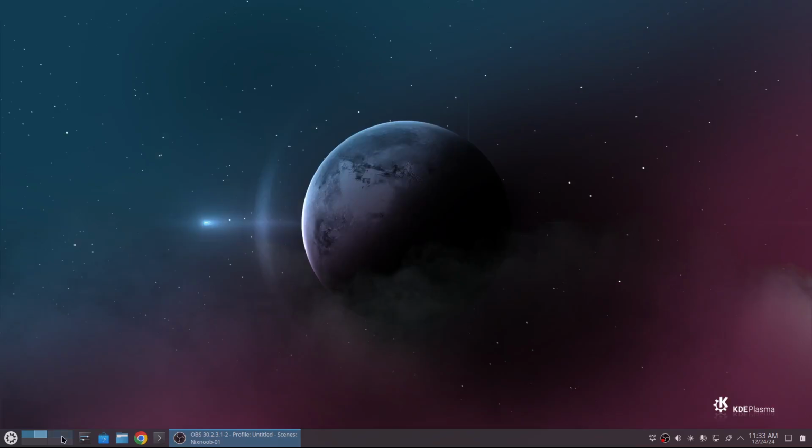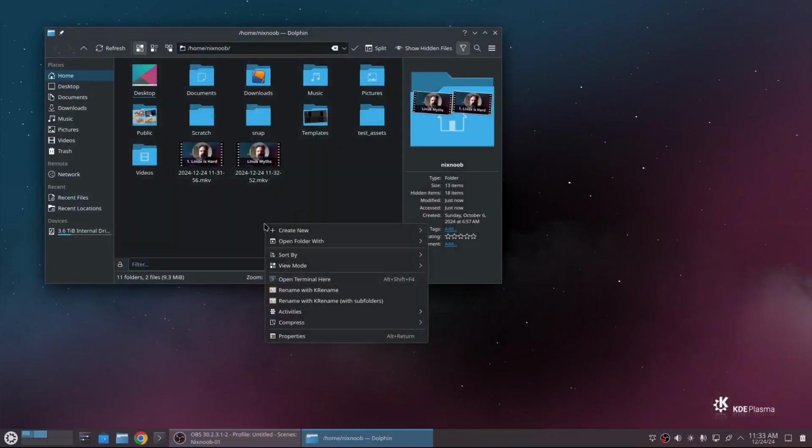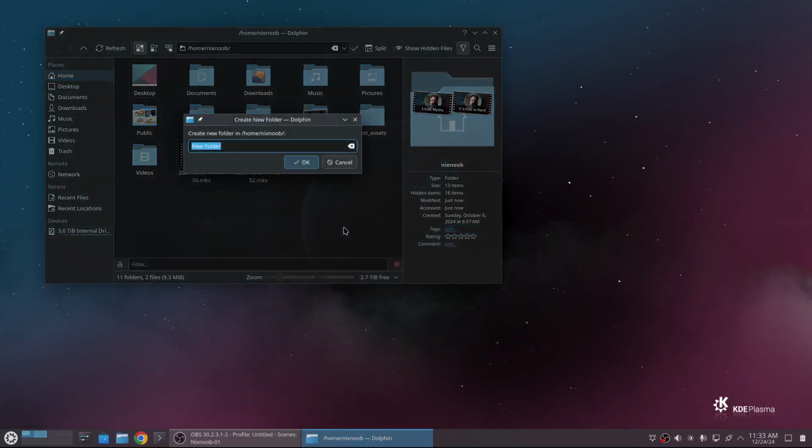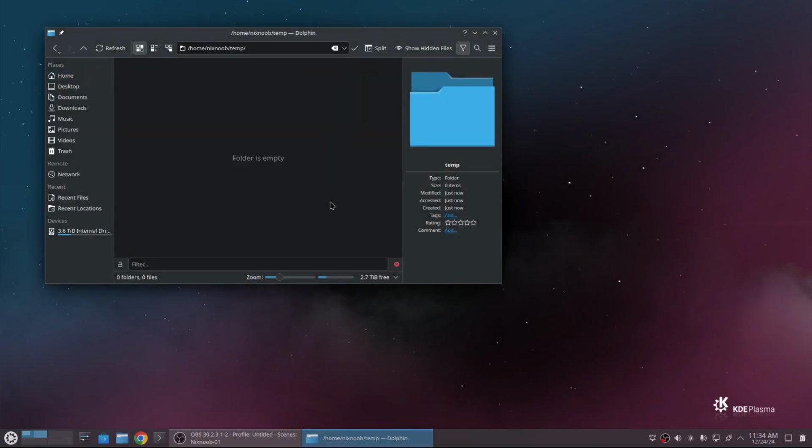By default, you're not going to have virtual desktops, but you can turn them on. You've got a clipboard history by default, which is fantastic. Let me just open a test folder here. I'm just going to create a new folder called temp. So all I did was right click, create new folder, temp, just like Windows. Double click, here we go.